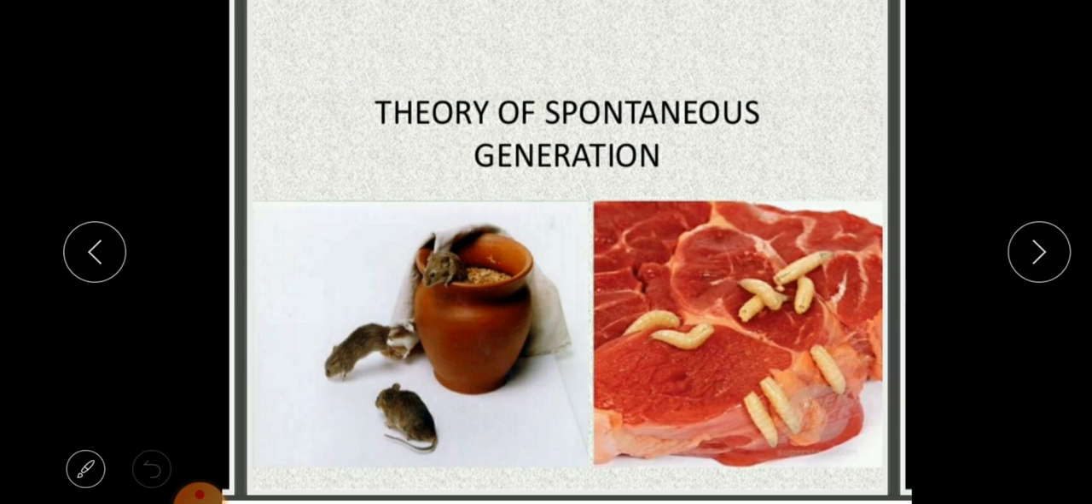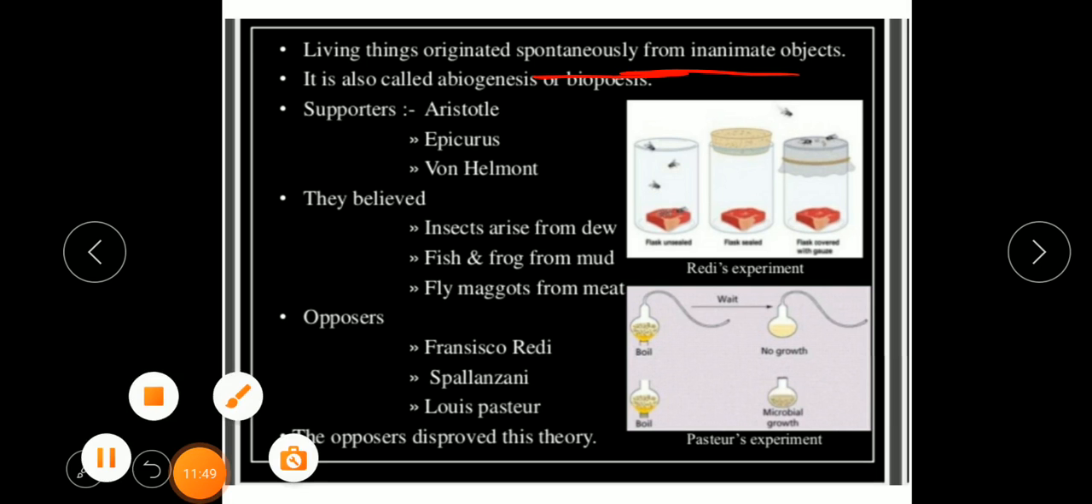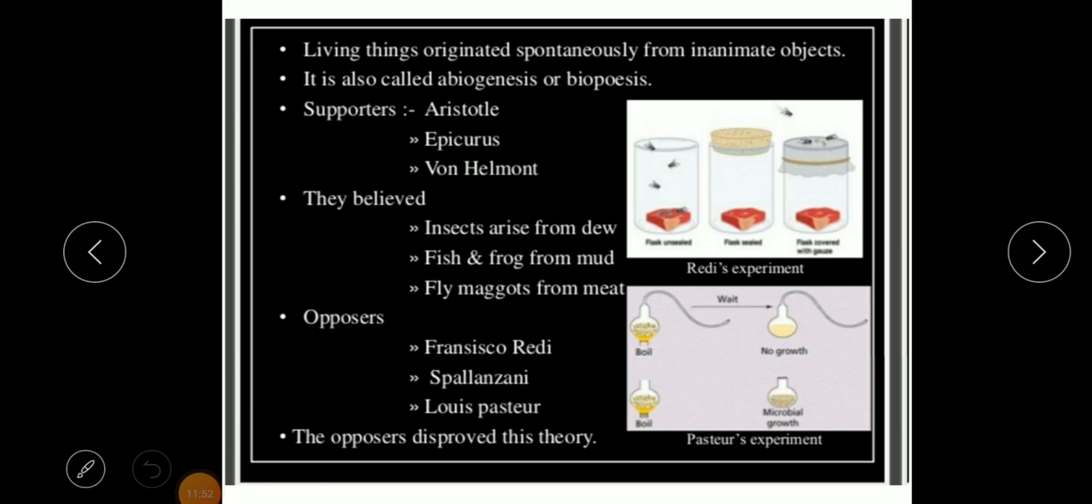So the first theory which we studied was the theory of special creation. Now the second theory which we will study is the theory of spontaneous generation. We all know the meaning of spontaneous, that is, sudden generation. In this theory it is said that living things originated spontaneously from inanimate objects, that is, they were born suddenly from the inanimate object.